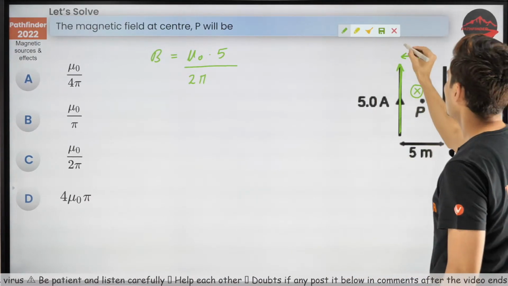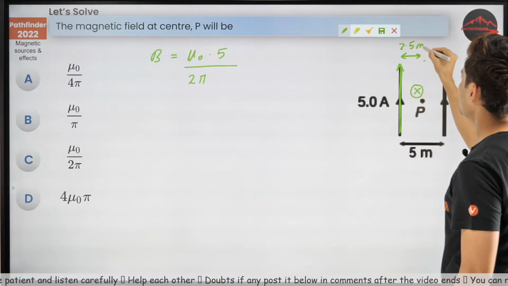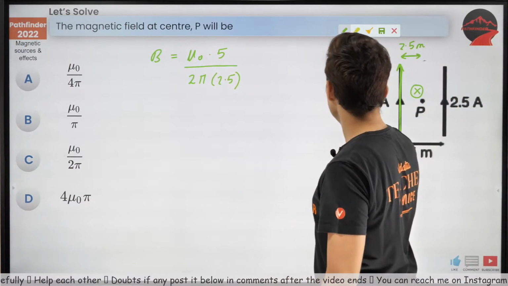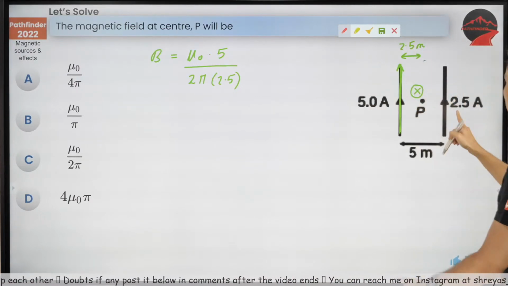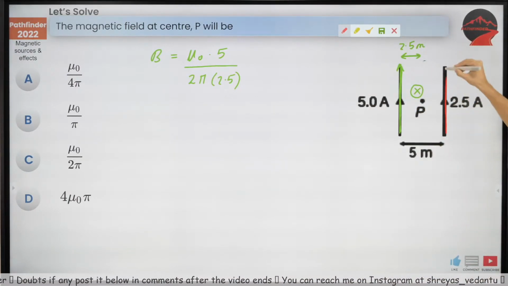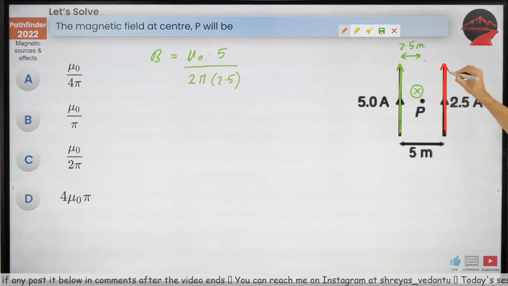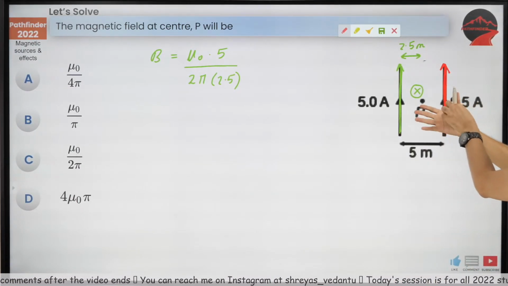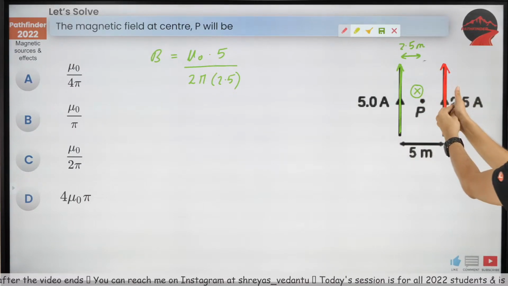Half of 5 meters, which is 2.5 meters. So divided by 2.5. Cool. Now look at this wire. This wire also carries current this way. It's 2.5 amperes. Again, hold your thumb in the direction of current.